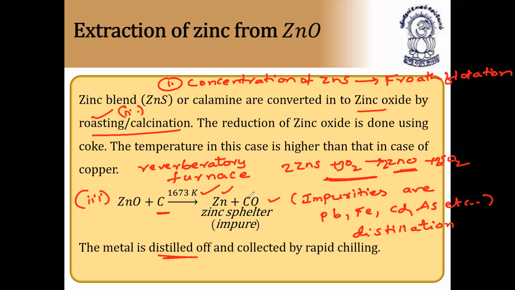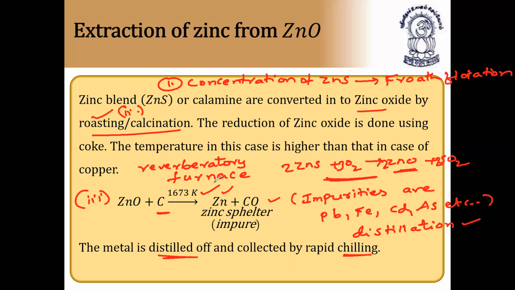What are the impurities present along with the zinc spelter? The impurities are lead, iron, cadmium, arsenic, etc. So these impurities are removed by means of distillation. The metal is distilled off and collected by rapid chilling. In this way we can extract zinc from zinc blende.